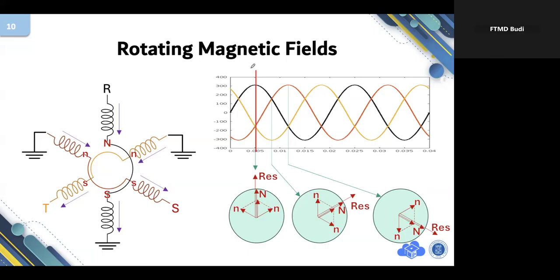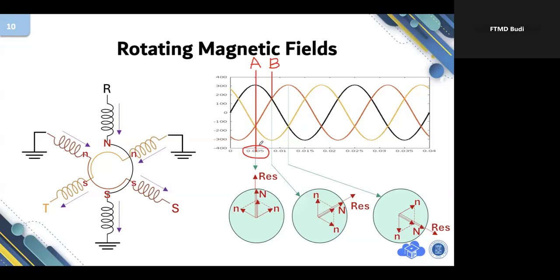I hope you see that this is A. I'm making a notation as A. And here is B. So A and B represent different times, different timestamps. Now let's analyze how the motor works when the time is equal to 0.005, or at point A.